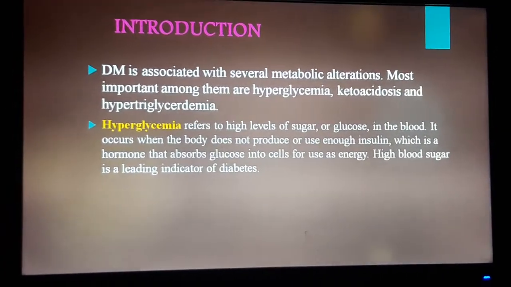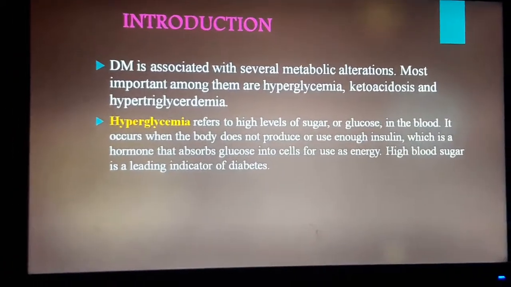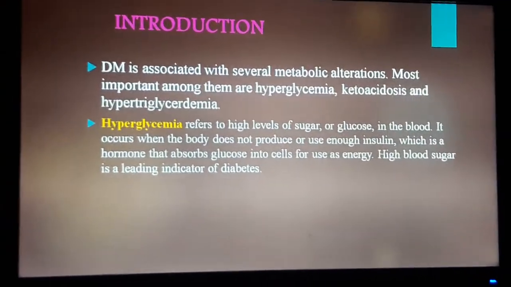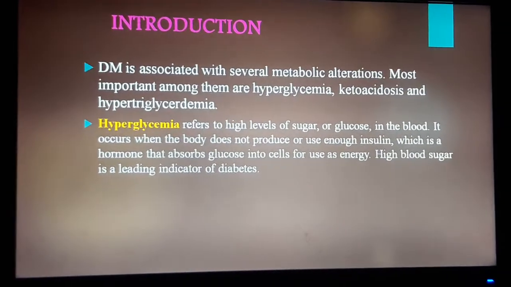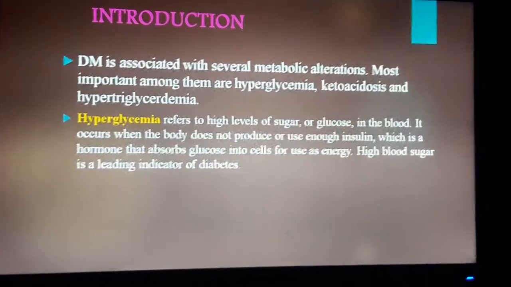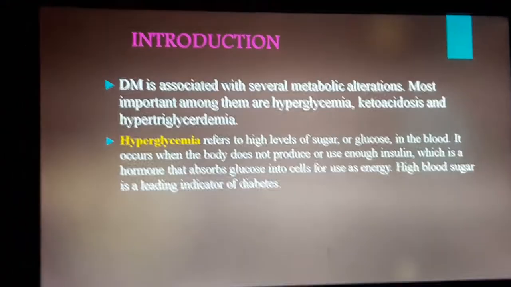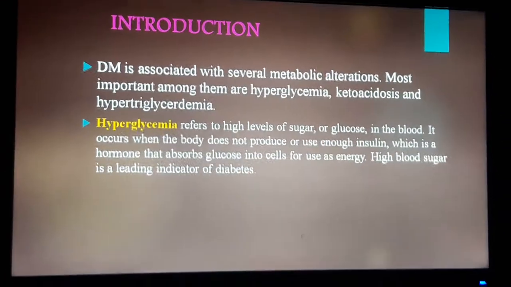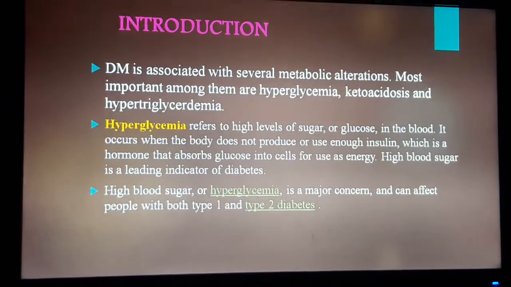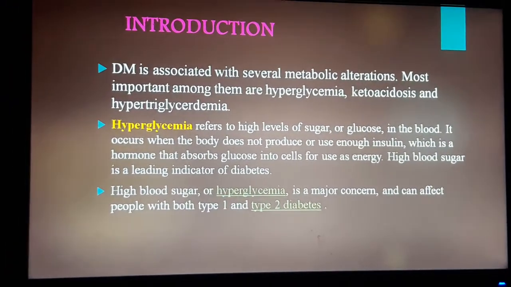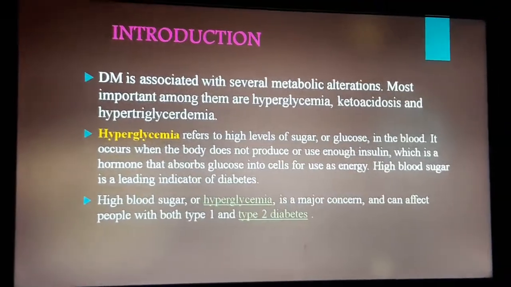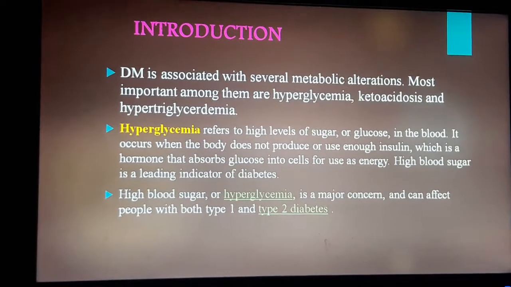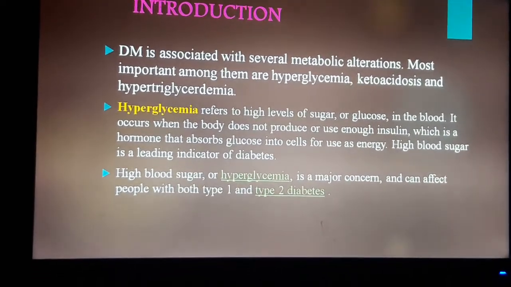First, hyperglycemia. It refers to high level of sugar or glucose in the blood. It occurs when the body does not produce or use enough insulin, which is a hormone that absorbs glucose into cells for use as energy. High blood sugar is a leading indicator of diabetes. High blood sugar or hyperglycemia is a major concern and can affect people with both type 1 and type 2 diabetes.